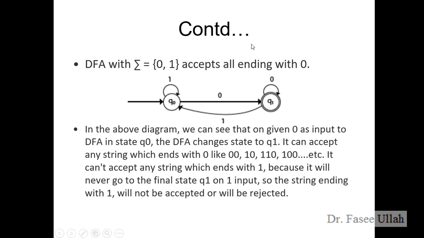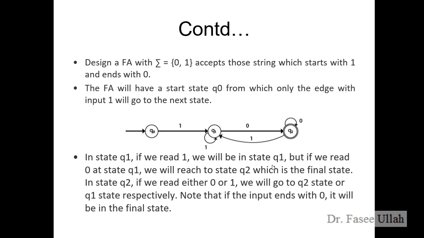Give another example: accept all strings ending with 0. It's very clear. We have one basic condition, a 0 ending, and this is also a 0 ending. Again, there could be a repetition of ones, so we can cover 1 from here and from here as well, but the important function is this one. So usually it accepts 0, 0 1 0, 1 1 0, and 1 0 0, and so on. This is another form of how we can use the transition diagram.